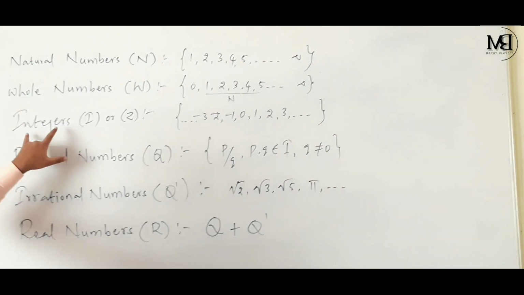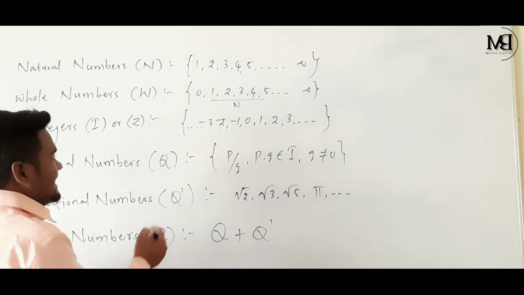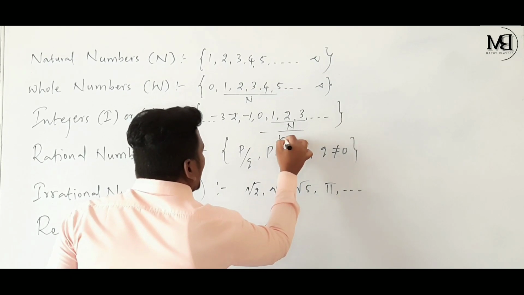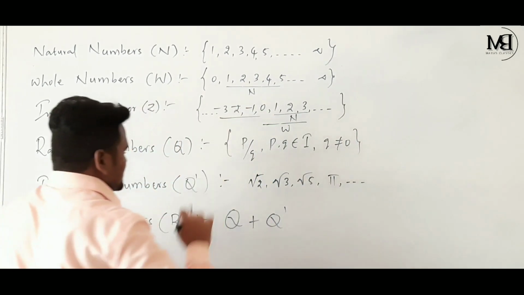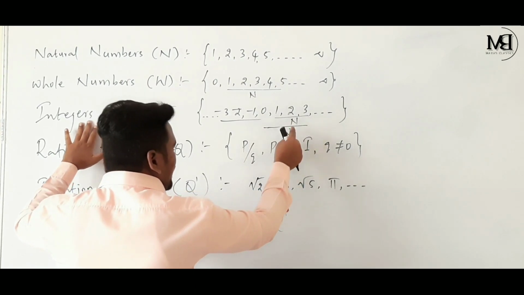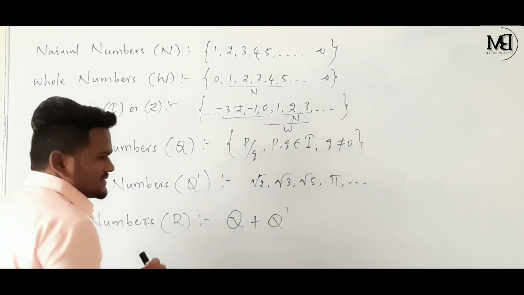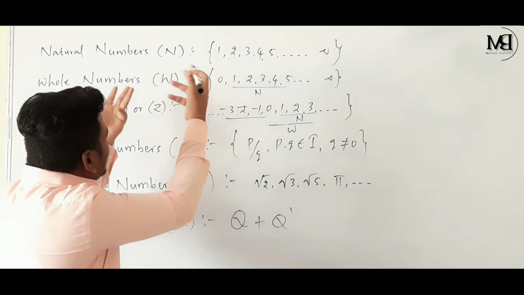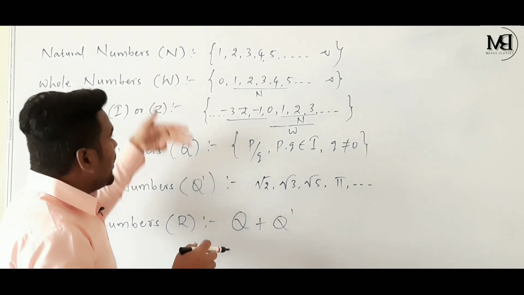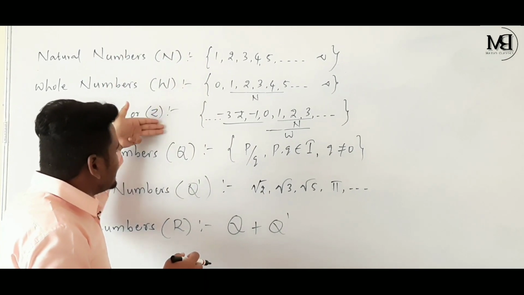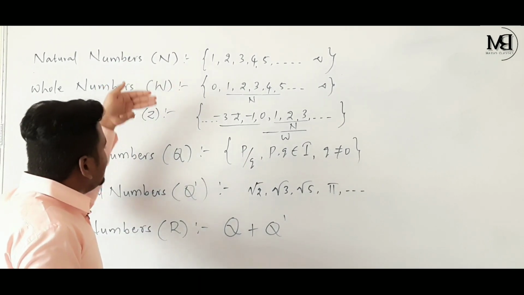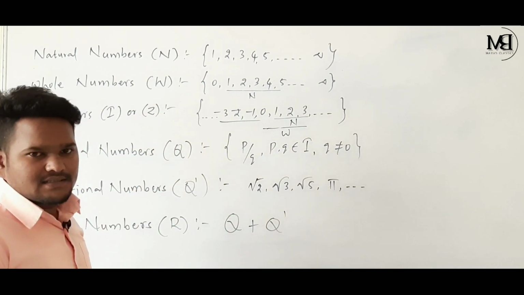And if we look at the set of integers, integers are the combination of natural numbers, whole numbers and negative numbers. All the natural numbers are there in the set of integers, and all the whole numbers are there in the set of integers.